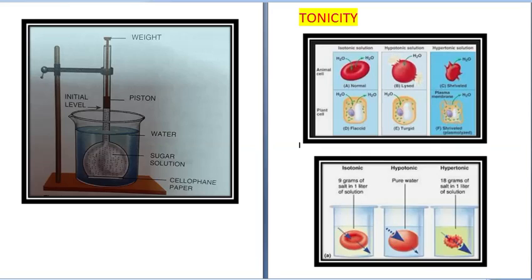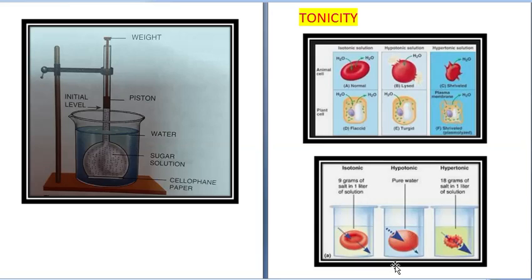Isotonic is where the concentration is the same on both the sides. Like here we have taken an example, we have taken a cell in a beaker containing solution. Now in the first one there is 9 grams of salt in 1 liter of solution, and we have taken a cell in it. So the concentration inside the cell and the concentration in the beaker is the same. So there is no movement of water. No osmosis will take place. Such a solution is called as isotonic solution.